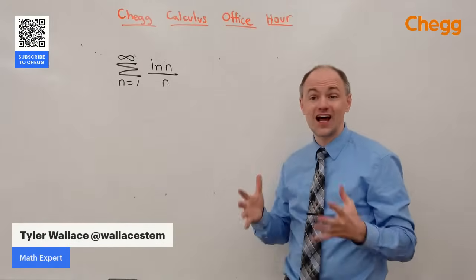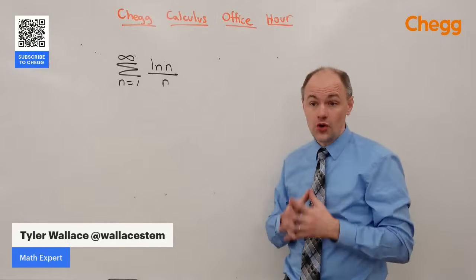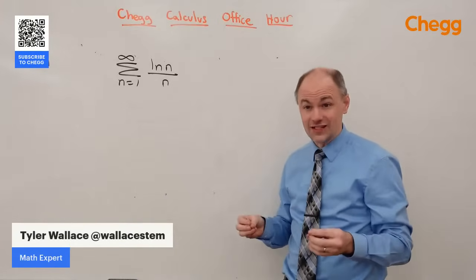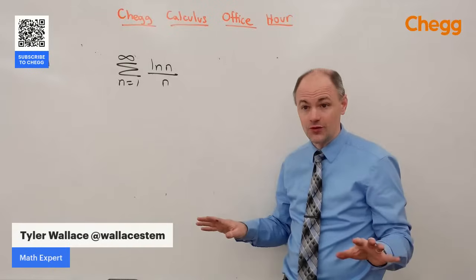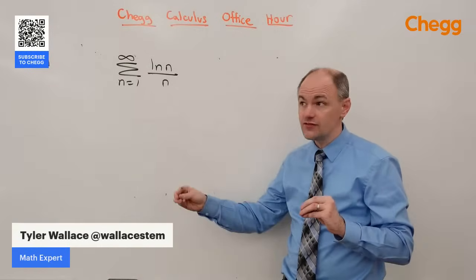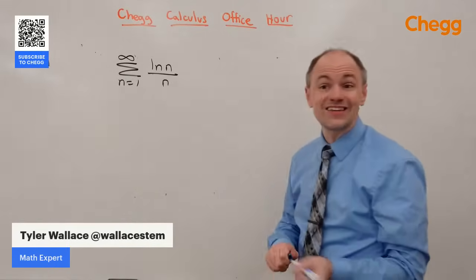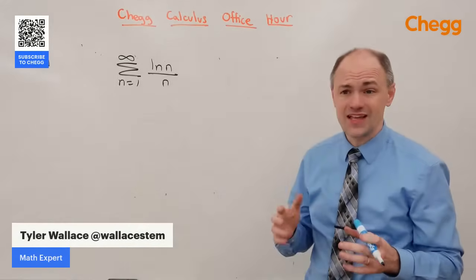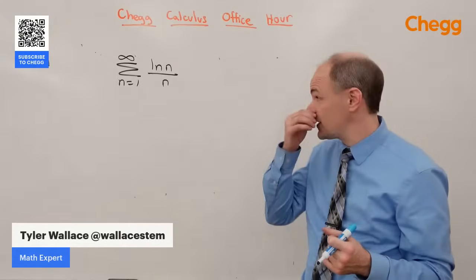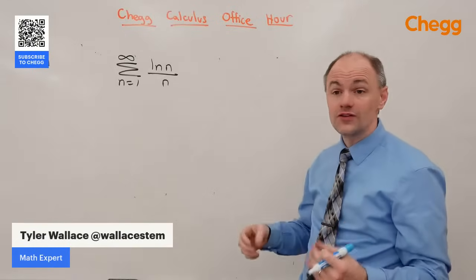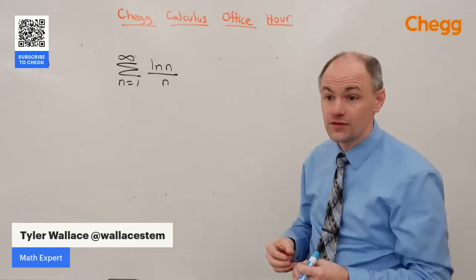So a lot of the time in Calc 2, especially, the question we're asking is not what does it equal. We don't really care what it equals. All I care is, does it converge or does it diverge? And so the way we're going to do that, there are probably about 6 or 7 tests that you can do to decide if it converges or diverges. One of them is called the integral test.